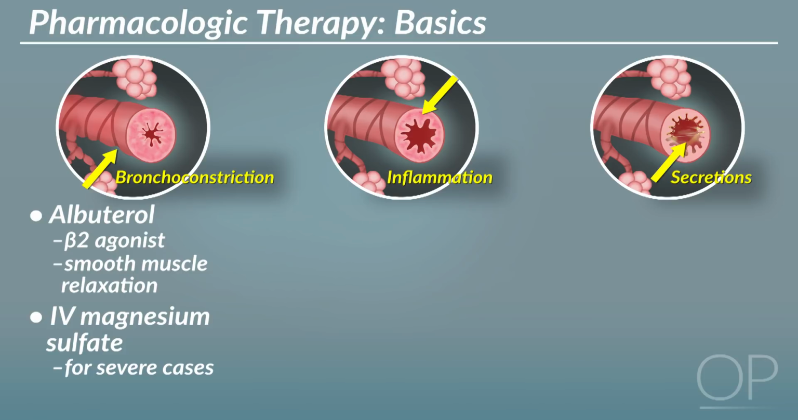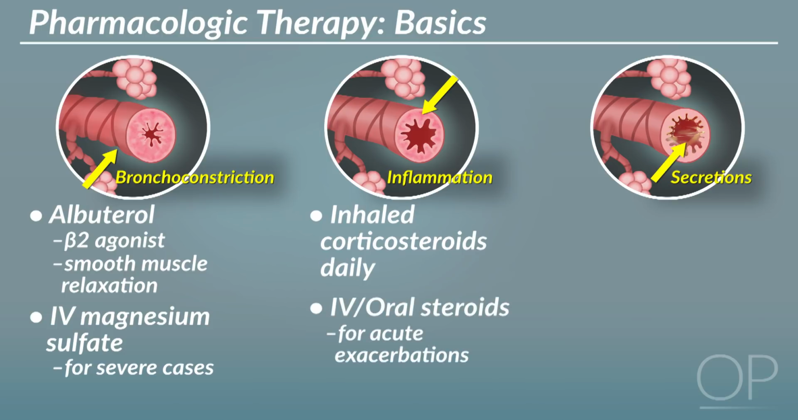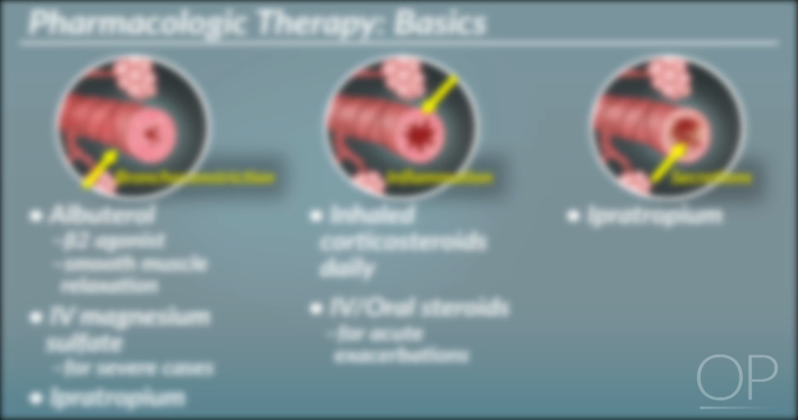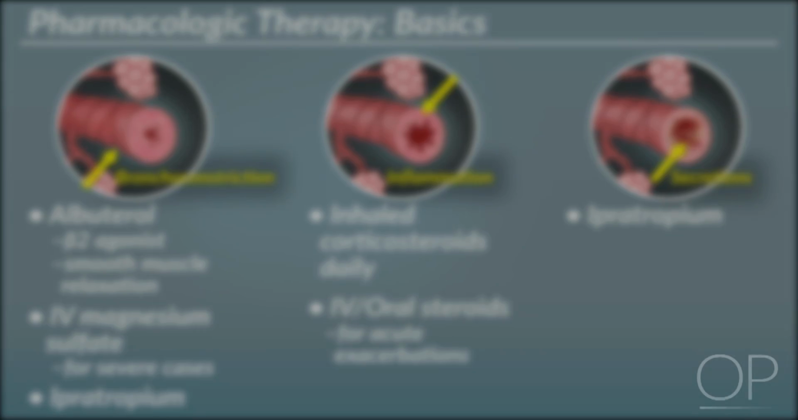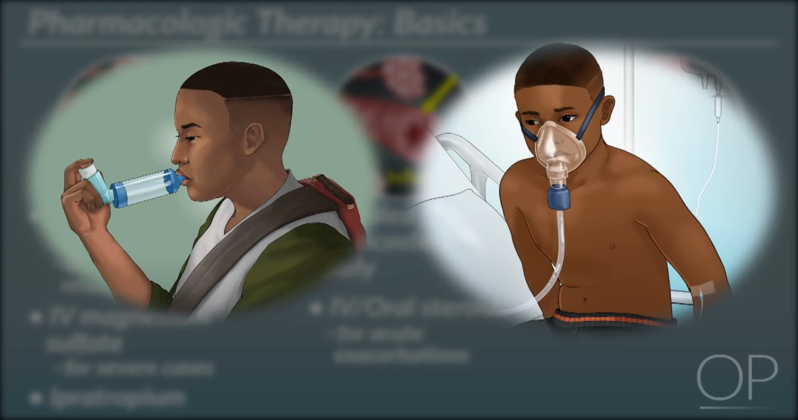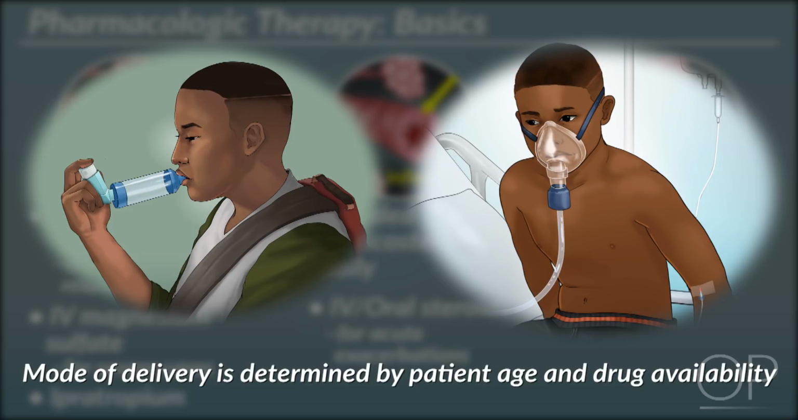Inflammation is addressed with various forms of steroids depending on the situation. Some children use inhaled corticosteroids daily. During an acute exacerbation, a short course of IV or oral steroids is given to achieve control. Finally, ipratropium can help reduce secretions as well as bronchodilate. Of note, many medications can be delivered via inhaler or via nebulizer. The mode of delivery is determined based on patient age and availability.